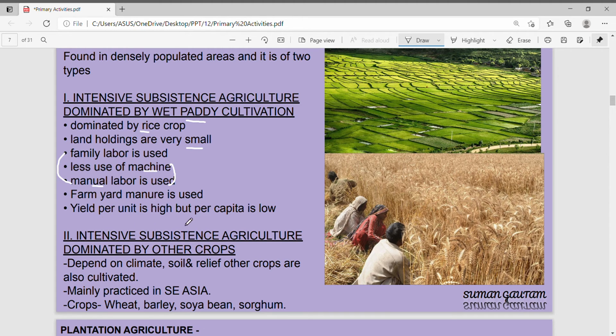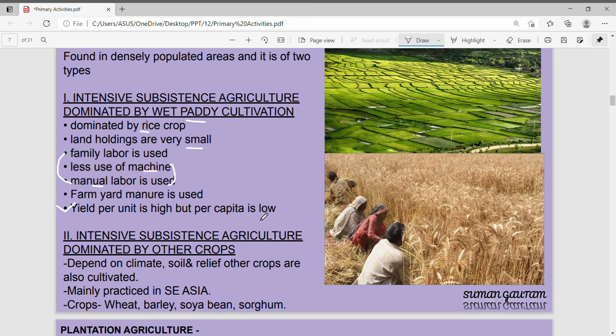Yield per unit is high, but per capita is low. That means the production is very high in these areas. A lot of crops come out, but population is also so high that it is consumed within. So per capita production is low as population density is high. This question can come for give reason. Why is yield per unit high but per capita low? Yield is high because the land is fertile, so a good crop comes out. Per capita is low because the population is so much that the per person distribution of crops comes out low.